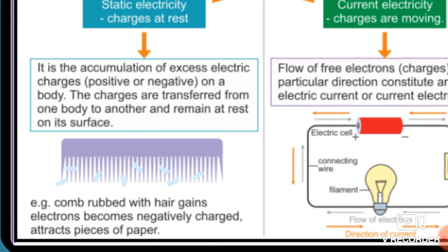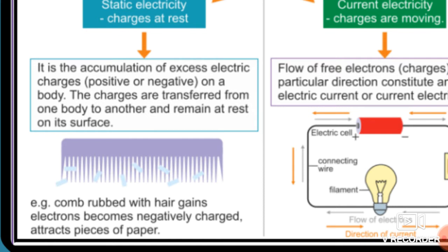So is there any magic, students? No. So what is that? It is the charges which attract. The charges acquired by the comb are negative, and the pieces of paper possess positive charges.